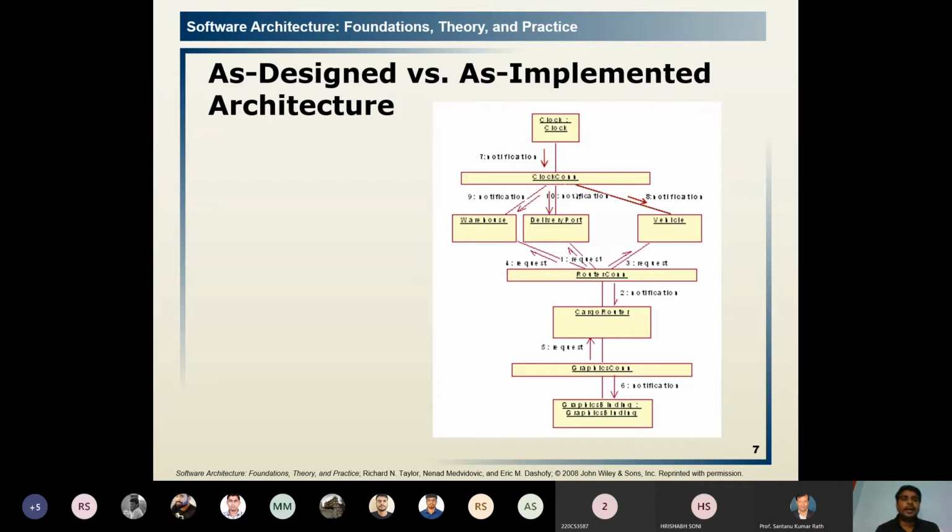The first one is the as designed. As designed is the as intended, what we are intending actually, and finally what it is realized. The two things we have to discuss. So first check here, then we will compare it with the as implemented. Design can be given by many architects, but finally how it is implemented, that is the important thing. So here it is a prescriptive architecture, a designed architecture of a cargo routing application.